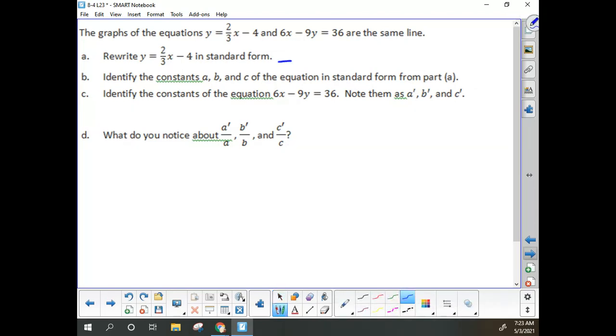How about negative 2/3 x plus y equals negative 4, right? Now I'm going to take everything and multiply it by 3 to get rid of the denominator 3.